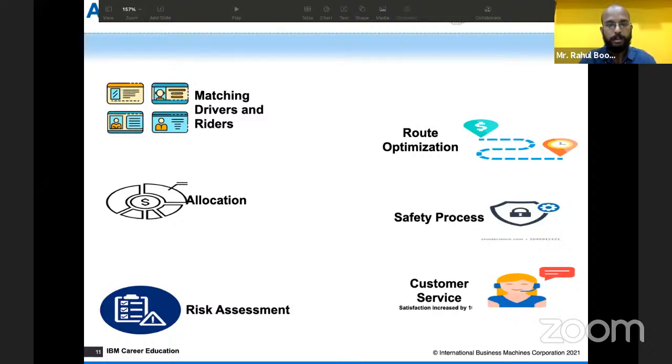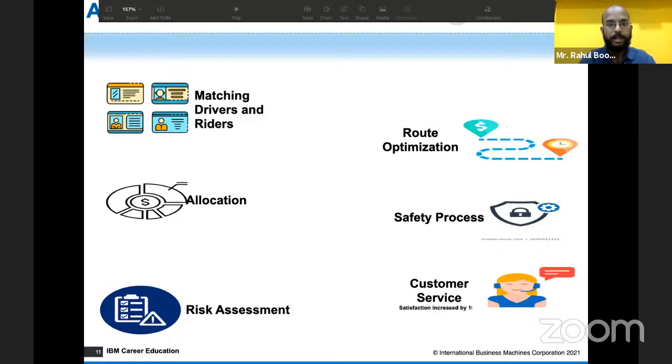I mean, you want a sedan or you want a mini. So if you only want to travel, then you can take a mini, and if you want to travel with some luggage, you can take a sedan. And if you are many more persons, and you want to go, then you can book a maxi one. See, all these kinds of things are being segregated and managed by an AI.